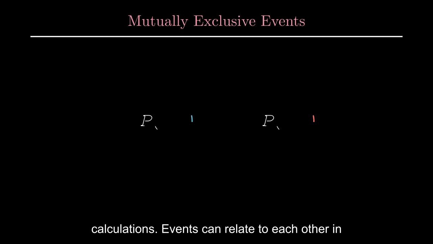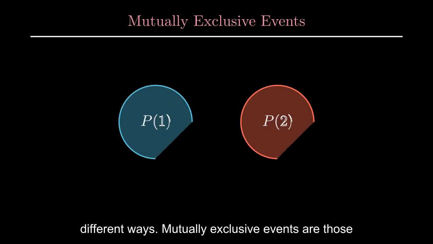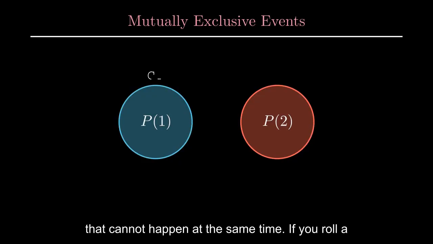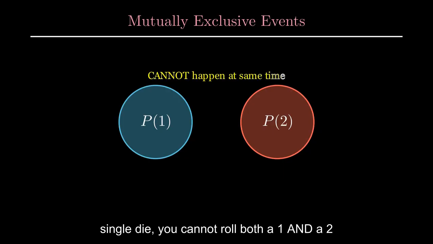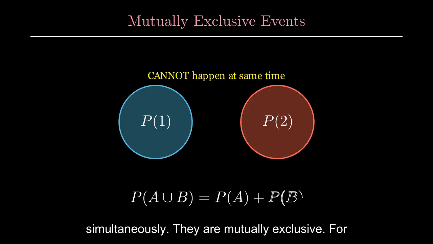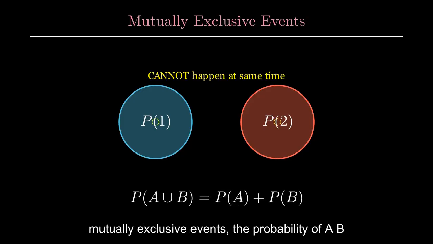Events can relate to each other in different ways. Mutually exclusive events are those that cannot happen at the same time. If you roll a single die, you cannot roll both a 1 and a 2 simultaneously. They are mutually exclusive. For mutually exclusive events, the probability of A or B occurring is simply the sum of their individual probabilities: P(A or B) equals P(A) plus P(B).